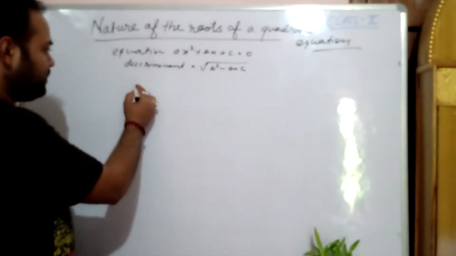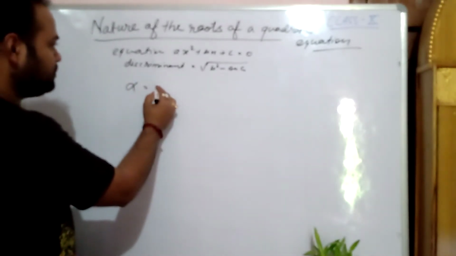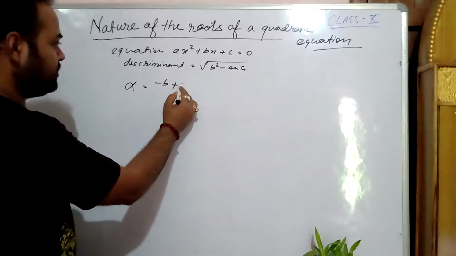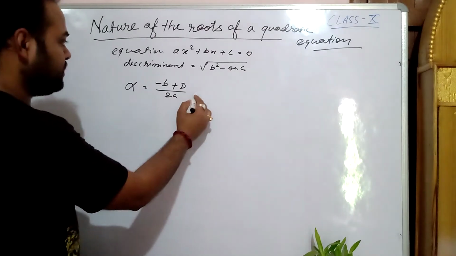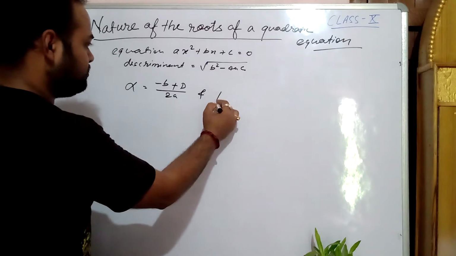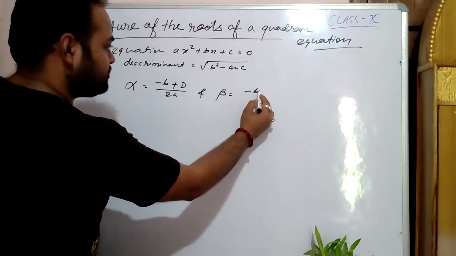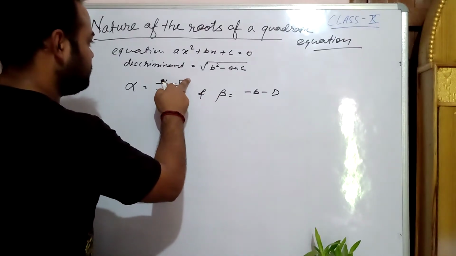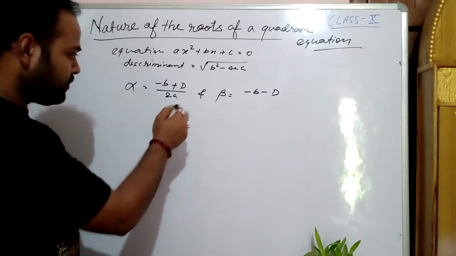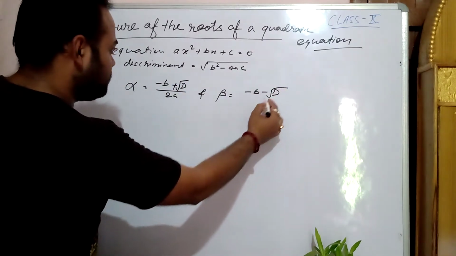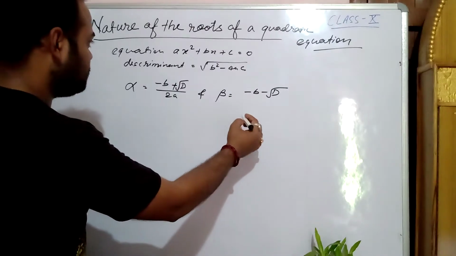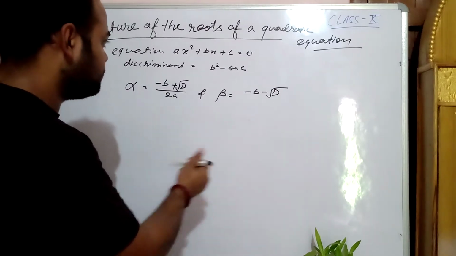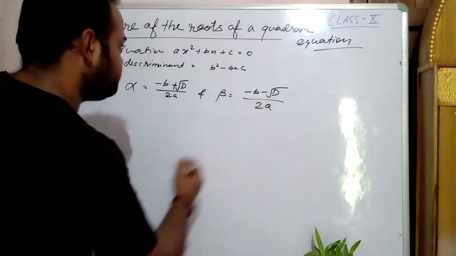Now alpha is equal to minus b plus root under d by 2a, and beta is equal to minus b minus root under d by 2a.